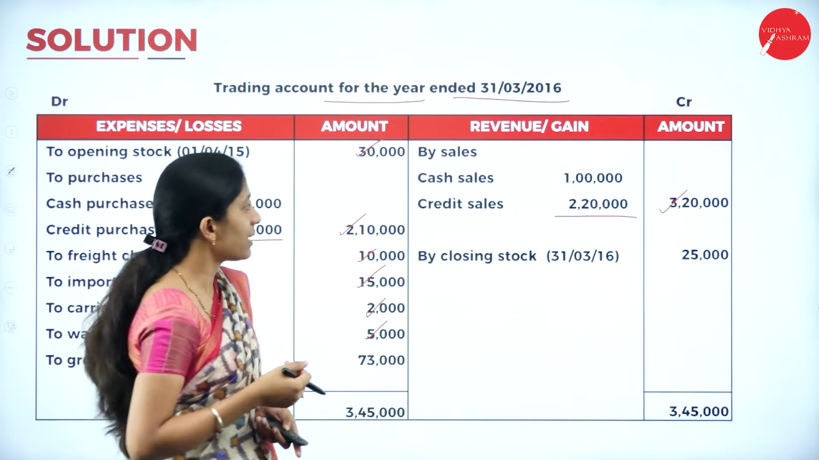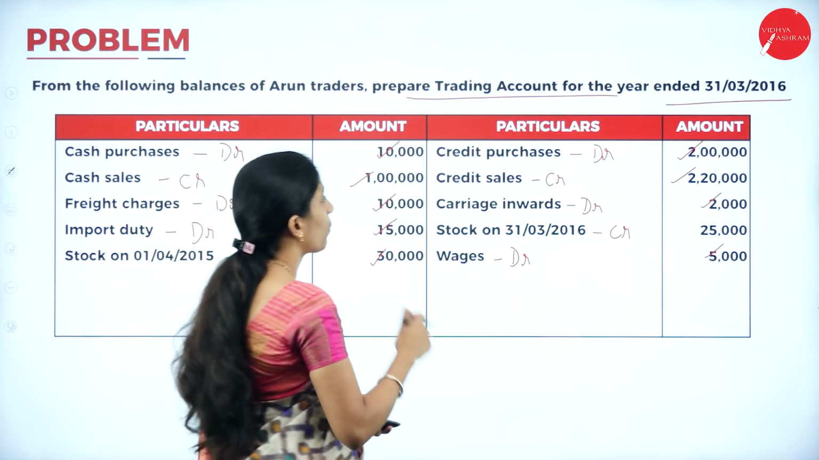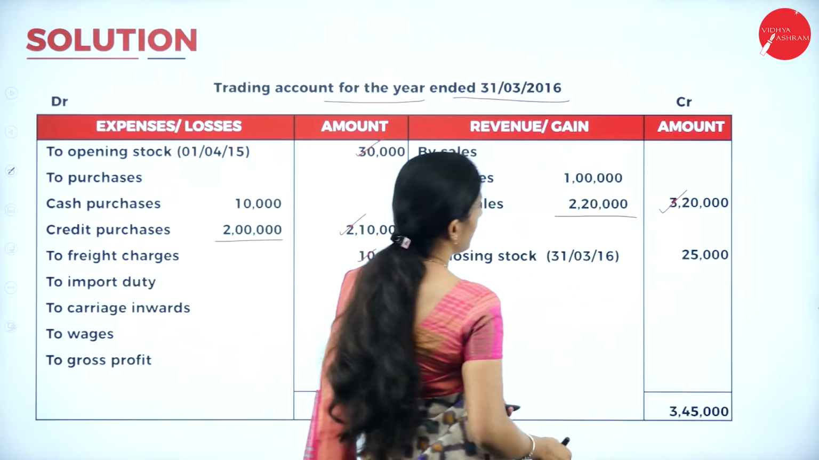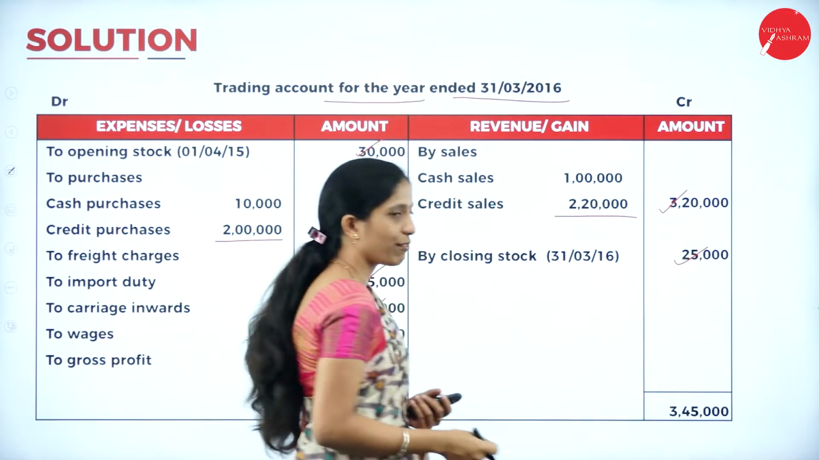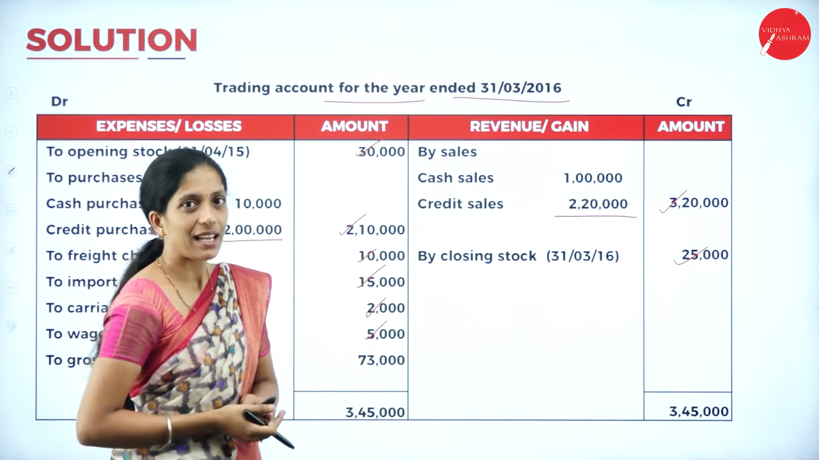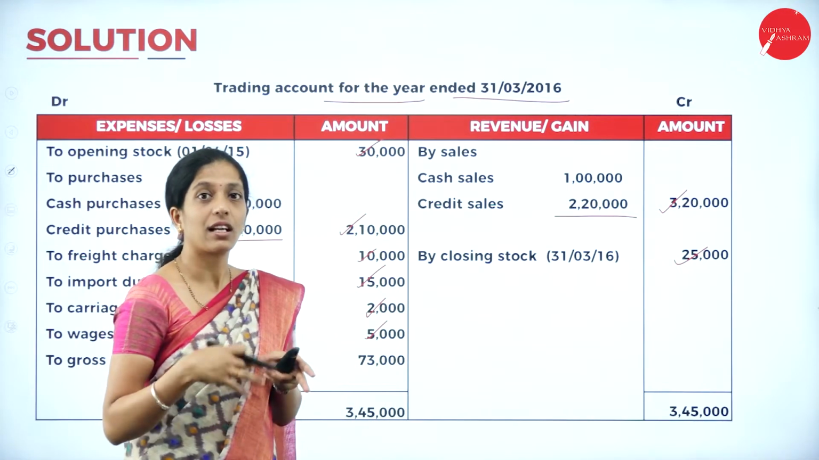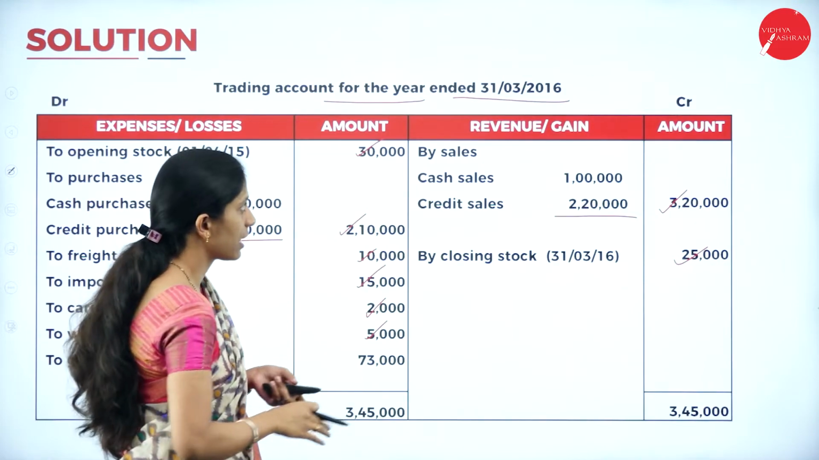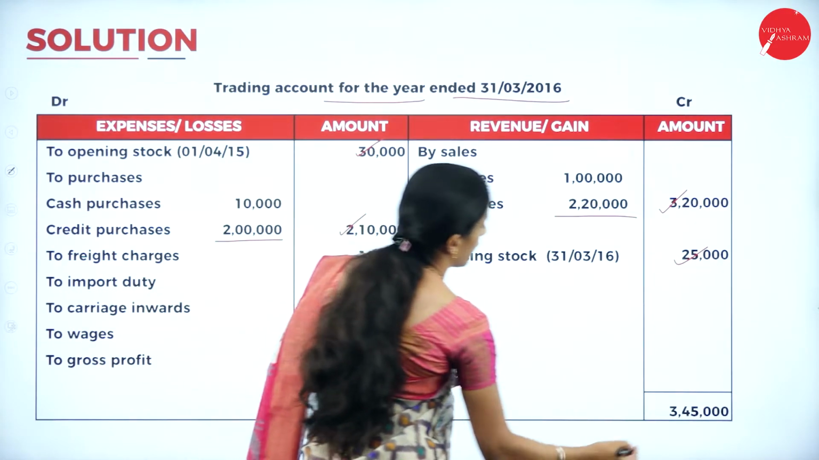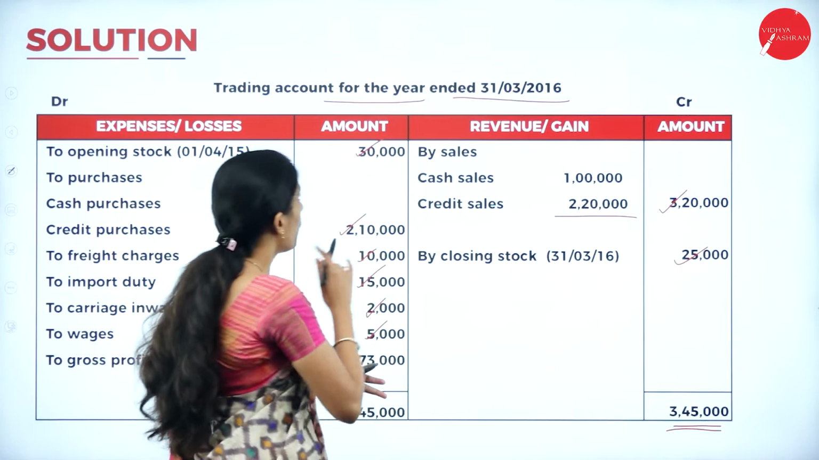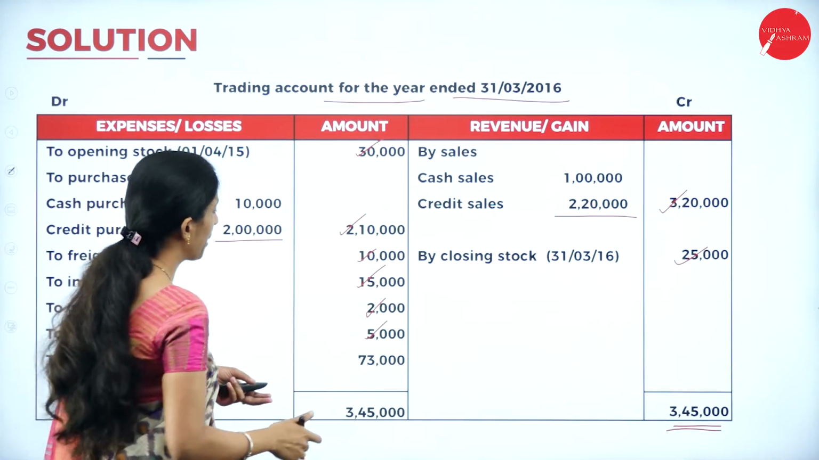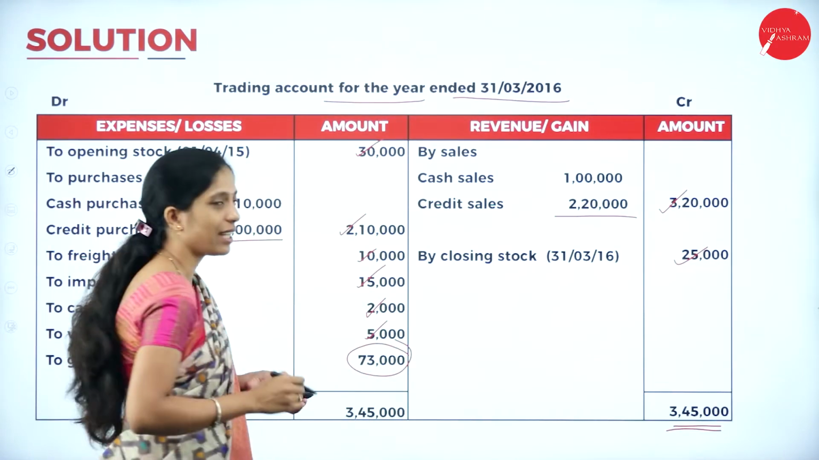Next, we don't have returns. We have closing stock. So what is the closing stock? 25,000. So by closing stock 25,000. Now we have to balance both the sides. Balancing figure will be either gross profit or gross loss. Now if you see the credit side, the total is 3,45,000. Whereas in the debit side, you will get a balancing figure of 73,000.